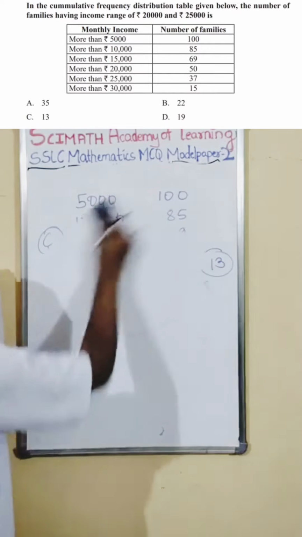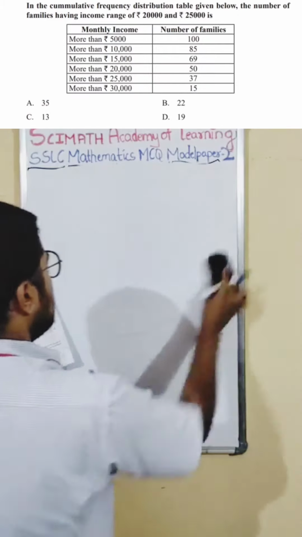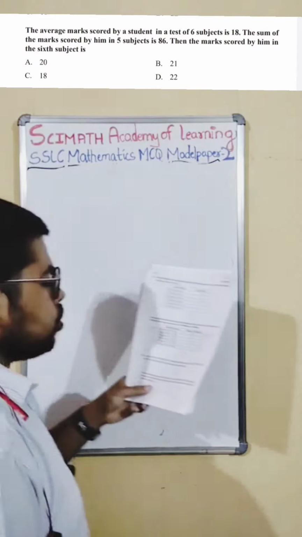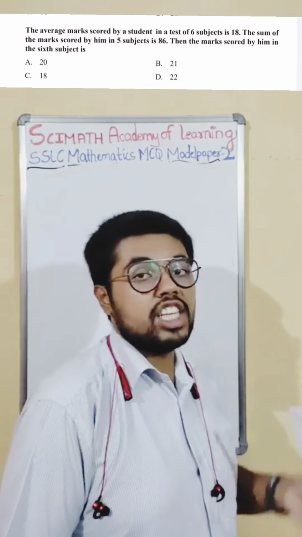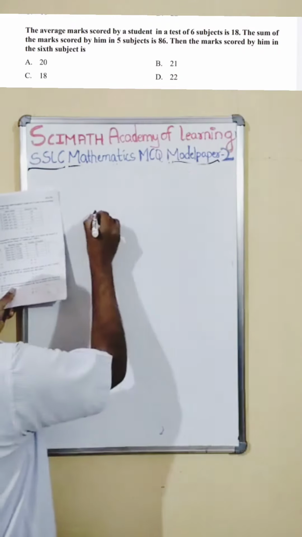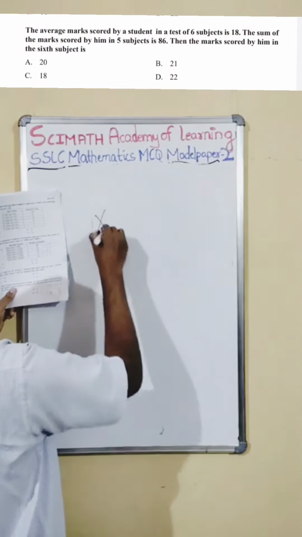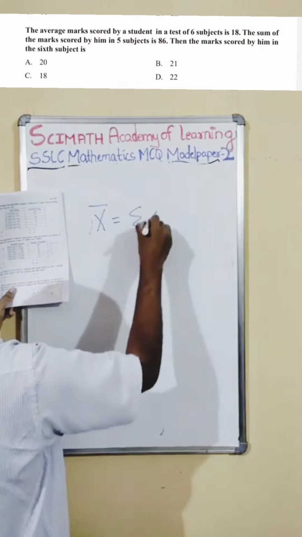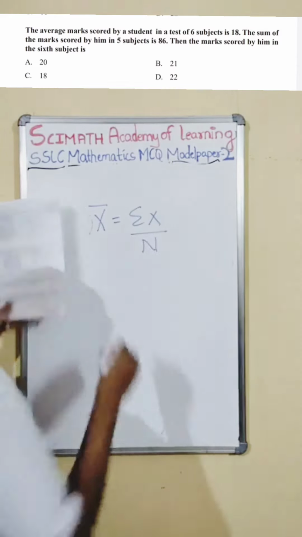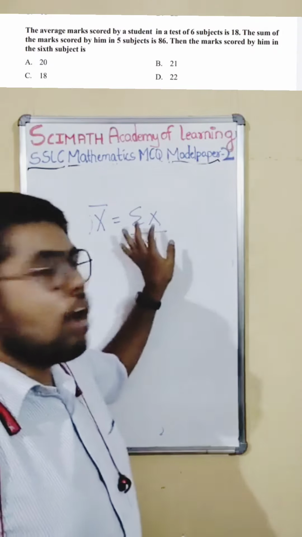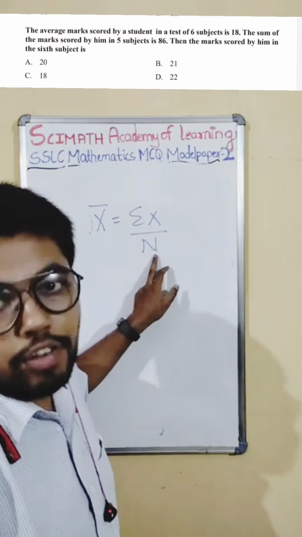Next one is again from the concept of statistics. See here, the average marks scored by a student in a test of 6 subjects is 18. Average, you know this formula, mean is nothing but average. Don't confuse, simple. Last class also I told you. Average is the sum of all the observations divided by the number of observations.